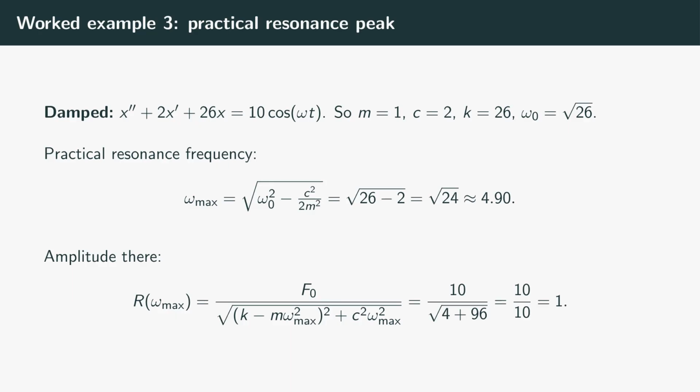Plug omega max into the amplitude formula. The denominator is the square root of k minus m omega squared, plus c squared omega squared, which works out to the square root of 4 plus 96, the square root of 100, which is 10. So the peak amplitude is 10 over 10, equal to 1. Damping kept the response finite, and calculus told us precisely where and how big the peak is.